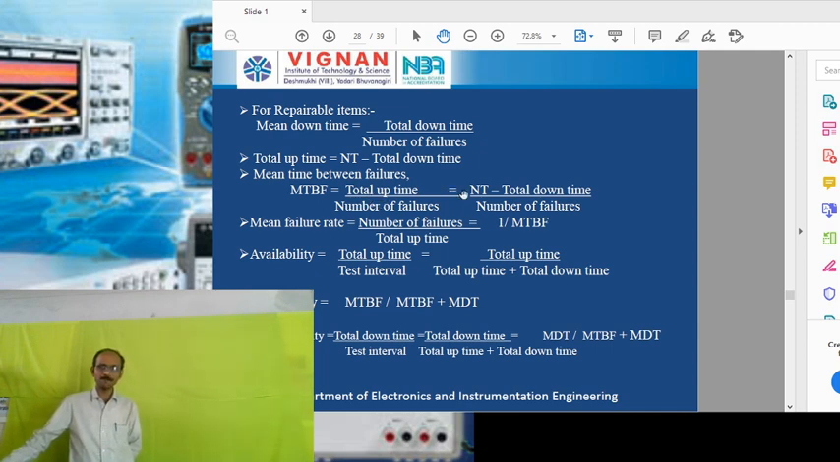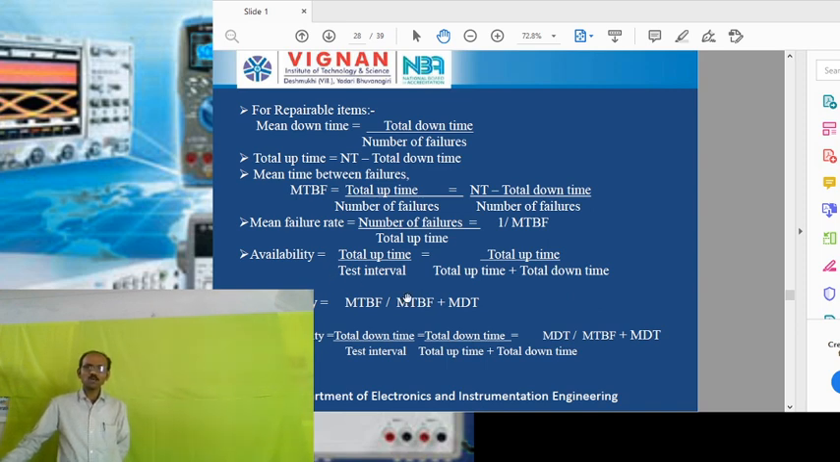Sorry, total uptime by number of failures. But the total uptime will be different in MTTF and MTBF. In MTBF, the total uptime is obtained by subtracting the total downtime from the total test interval. That is called the total uptime here. Whereas in non-repairable items, we get the total uptime based upon the survival of that particular component.